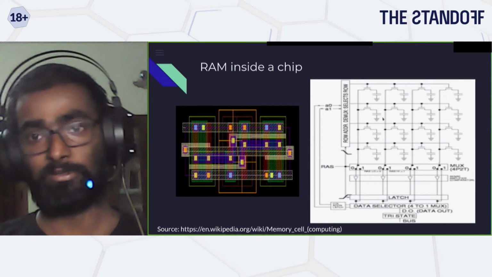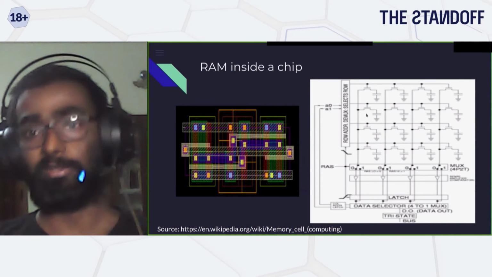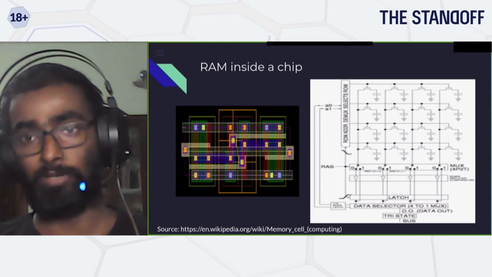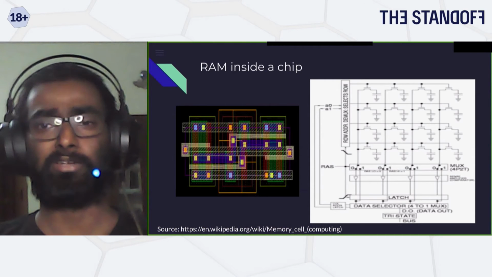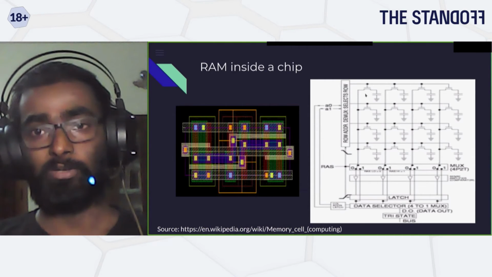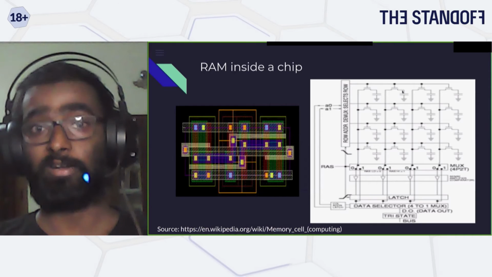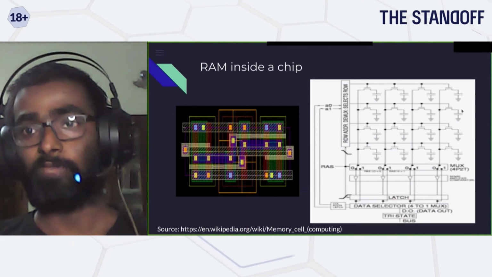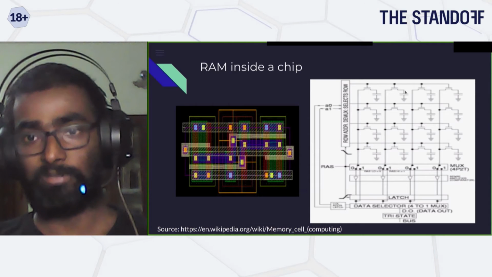Capacitors are like very small batteries, which can hold charge for less than, let's say, 1 millisecond or even less than that. That's why there's something called a refresh rate for RAM, which tells you how often you're going to refresh it. So whenever you charge these, these are basically your RAM.